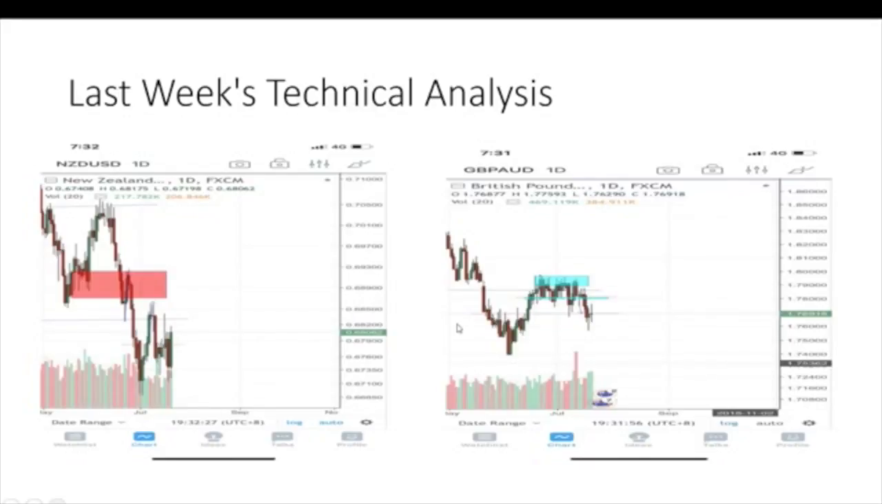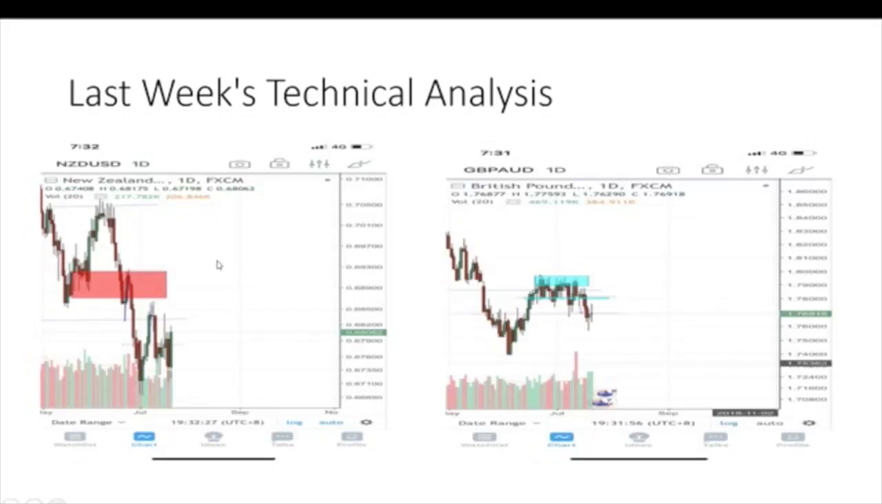For the GBP AUD, we were calling for a short at this region, and we were waiting for more bearish price action, which actually happened, and we went in for a short, and the price dropped to this region, and we successfully hit our TPs. So congratulations to everyone who followed this technical analysis.